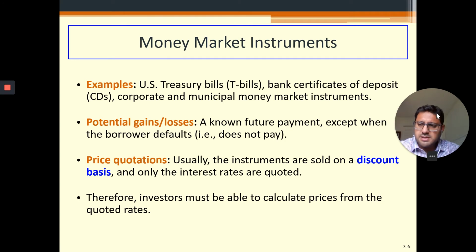So how are the prices quoted? For example, the face value is $1,000. This is the final payment you will receive after a year, and 10% is the interest rate. So they are quoted at a discount value. You simply need to divide 1000 by 1.1, where 0.1 suggests 10%.